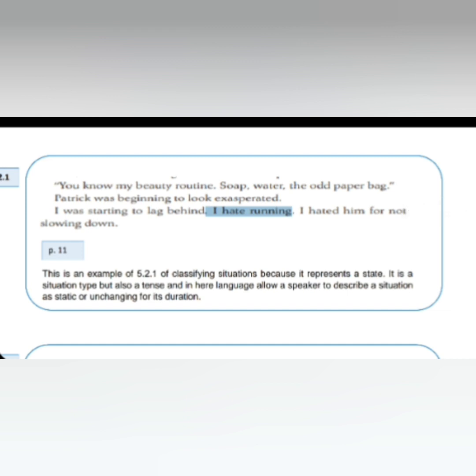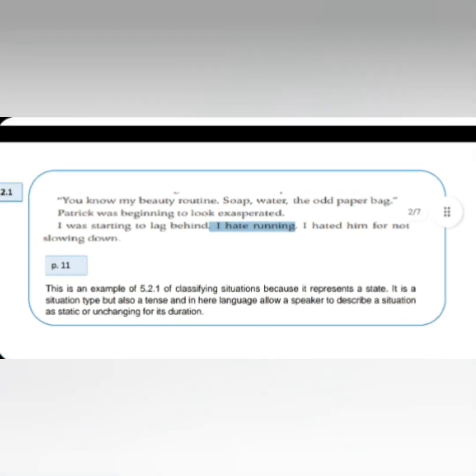First of all, we have an example of classifying situations. The sentence is "I hate running," and this sentence is in present simple. This sentence represents a state, and it is a situation type because it describes a situation as static or unchanging for its duration.